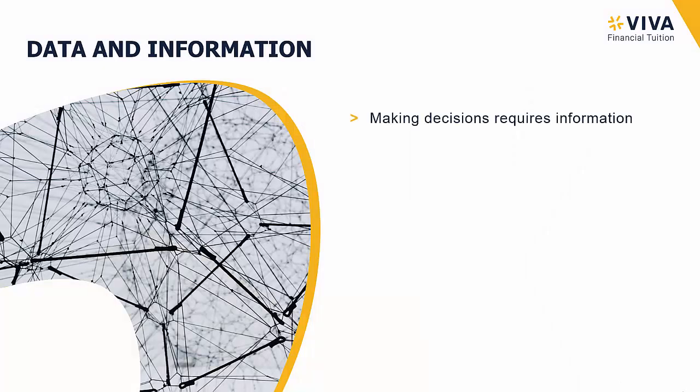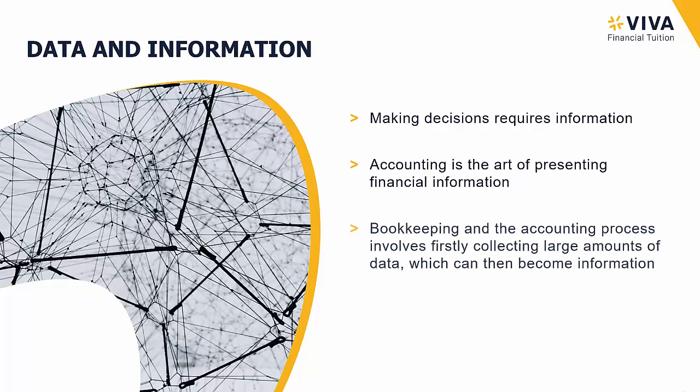So as we said, making decisions, management require information and good information at that. Now, management accountants within the business, one of the key things they need to do is present financial information, also non-financial information as well, but in a format which is suitable for management to make these decisions. Now, a lot of that information will be based on the data that we get from our accounting system.